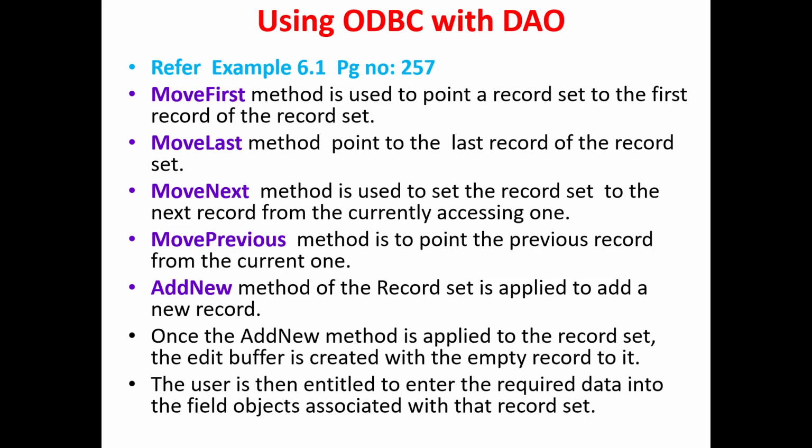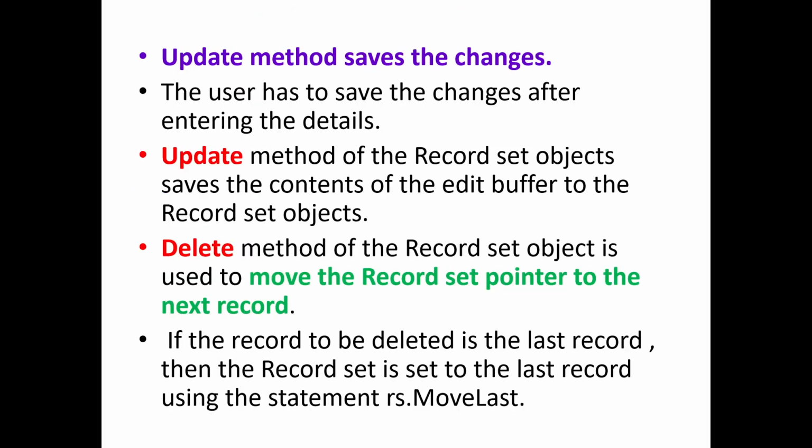The AddNew method of the record set is applied to add a new record. The Update method saves the changes. The user has to save the changes after entering the details. The Update method of the record set object saves the contents of the edit buffer to the record set object. The Delete method of the record set object is used to move the record set pointer to the next record.